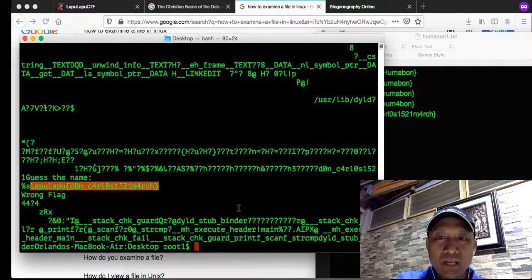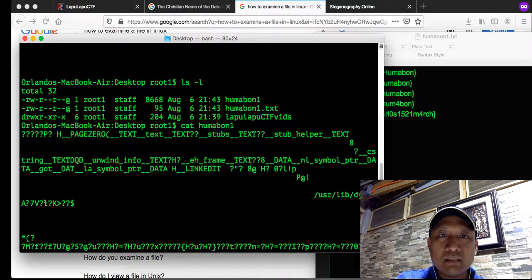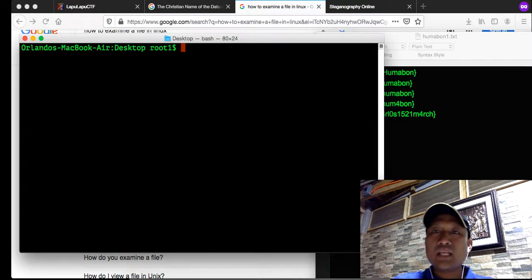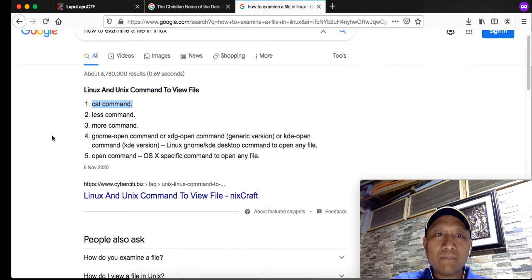What else do we have here using cat? What can we see? There's no more flag. Okay, so what else? What can we do to search for a file?